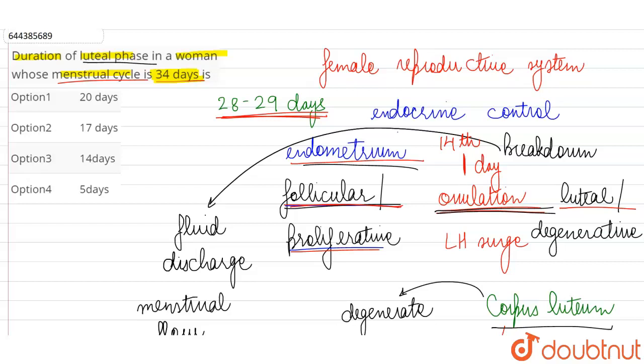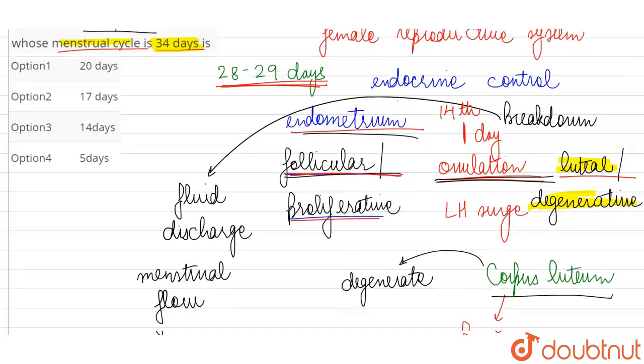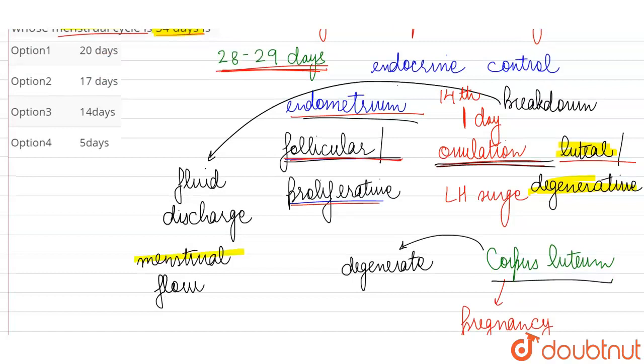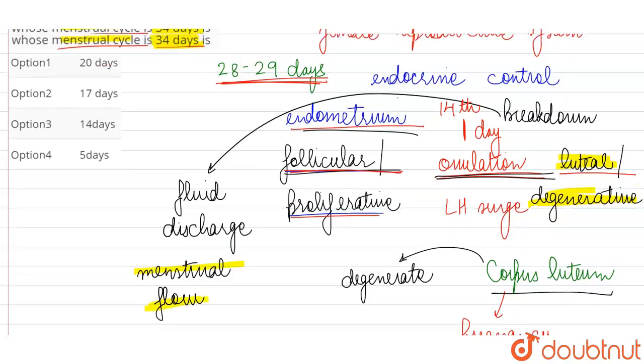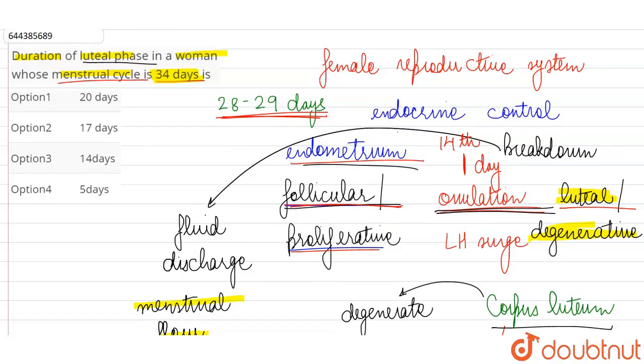Half of the menstrual cycle is supposed to constitute the luteal or the degenerative phase, the later half, just before a new menstrual cycle begins with the bleeding or menstrual flow. So if the duration of the cycle is taken to be 34 days, we can say half of this will be the luteal phase. So our correct answer will be option B, 17 days.